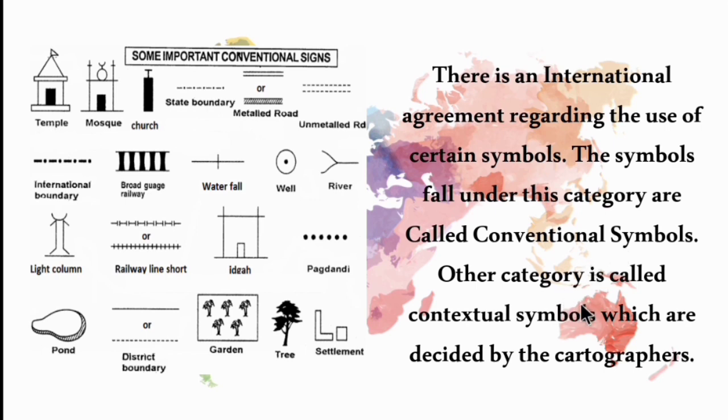The other category is called contextual symbols, which are decided by the cartographers. So the symbols which are internationally accepted are called conventional symbols. Another category of symbols are called contextual symbols. I hope you are clear. Internationally or worldwide accepted symbols are called conventional symbols, whereas the other category of symbols, which we use for our own representation, is called contextual symbols.